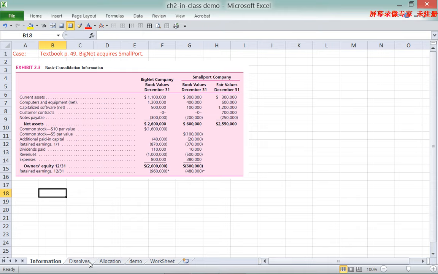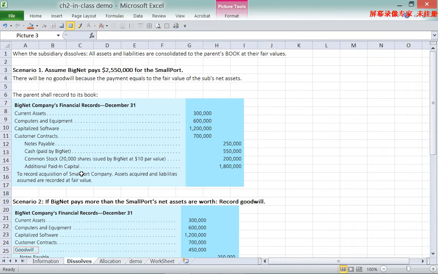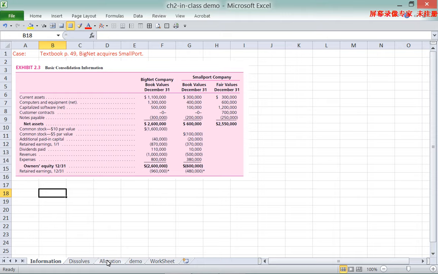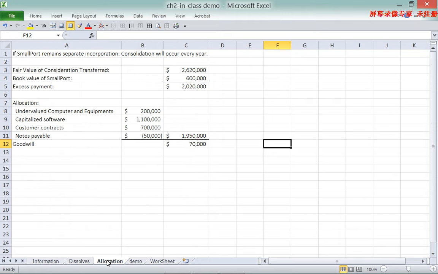So compared to the dissolution case, where the subsidiary actually has no accounting record at all, and consolidation only happens once, which is when the acquisition happens, when the subsidiary remains in separate incorporation, consolidation actually happens every year. So the first step before we do consolidation is that we have to allocate the consideration transferred by the parent to acquire the subsidiary. If we look at the book, I want you to read the book before you look